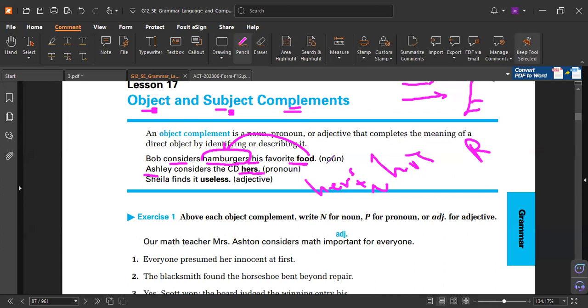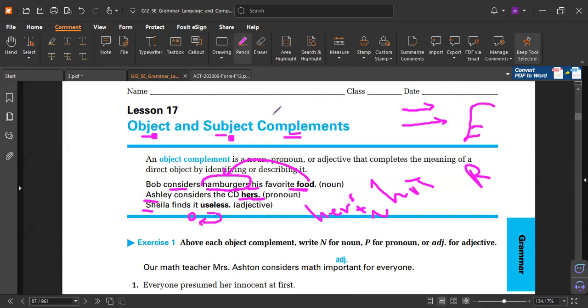All of this we will study in pronoun case, but we need to understand it now. Again, who or what is useless? Shayla? No, Shayla finds it useless. So it here is the object. This is information to describe the object. So what is useless? It. That means here we have information to complete the meaning of the subject or to complete the meaning of the object, or information that refers to the subject or refers to the object.